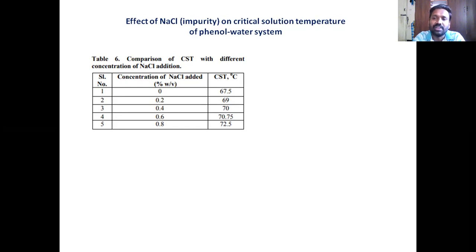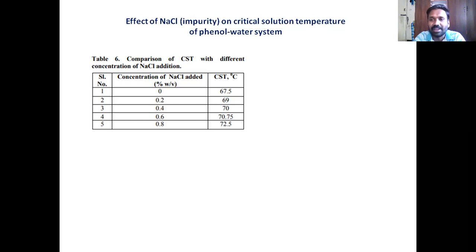See, that 0.5, 0.4 degree variation will always be there depending on the experimental conditions. And there is a margin of error in every experiment. Maybe the margin of error here is 0.5 to 1 degree Celsius. Now, if to the same system I add NaCl, 0.2% weight by volume, you look at the CST now, 69 degrees Celsius. And as you increase the concentration of NaCl from 0.2 to 0.8, the CST keeps on increasing. So looking at this table, what is the obvious conclusion?